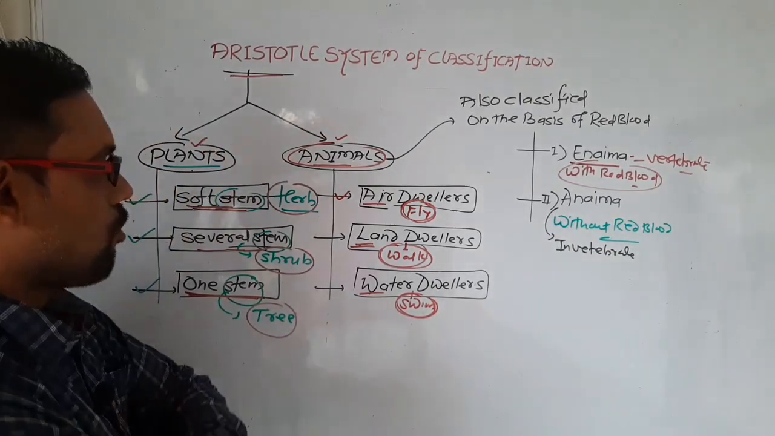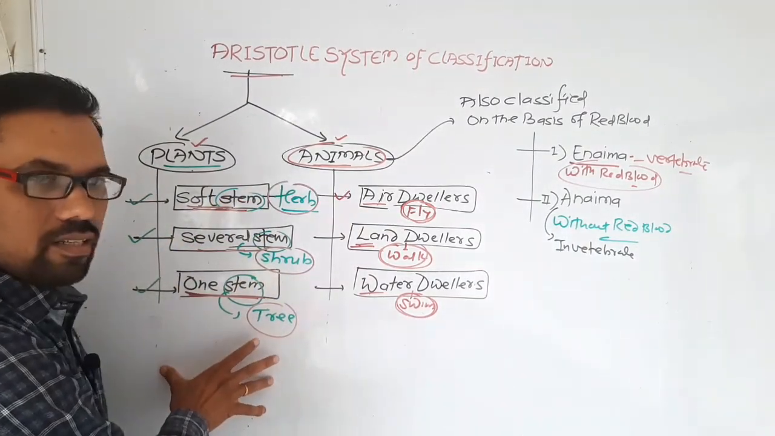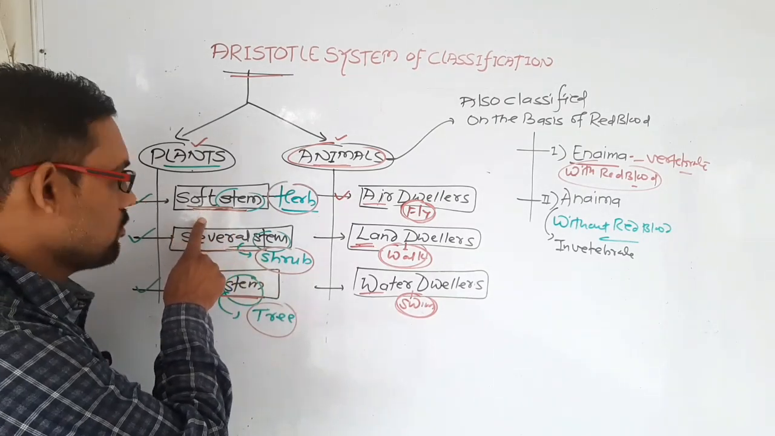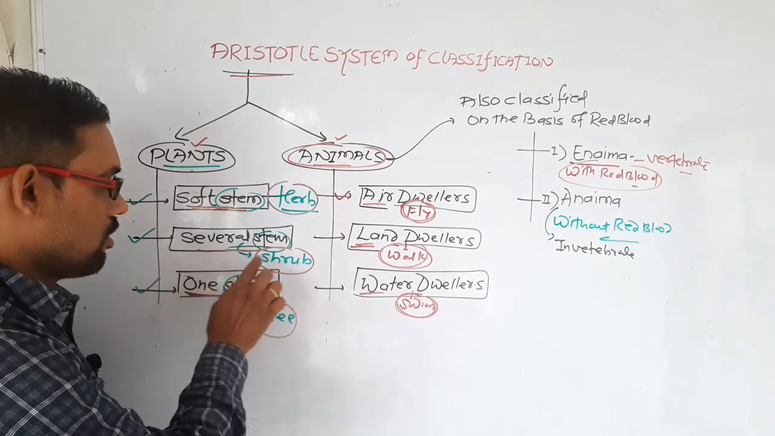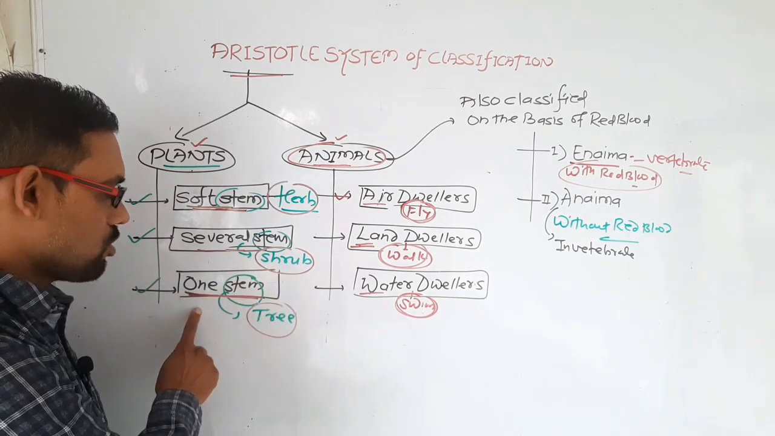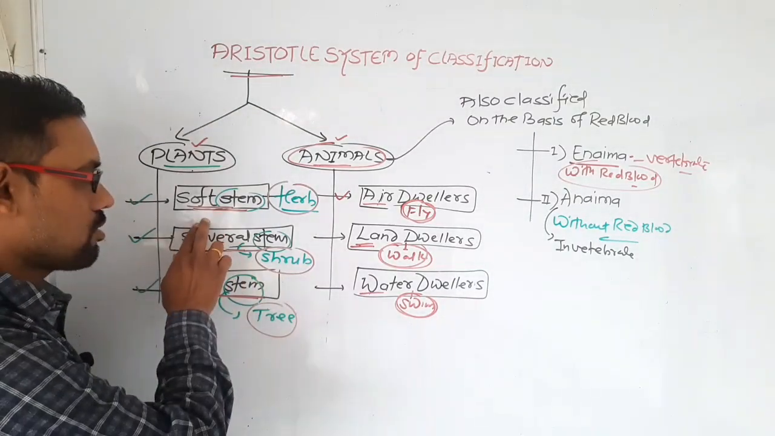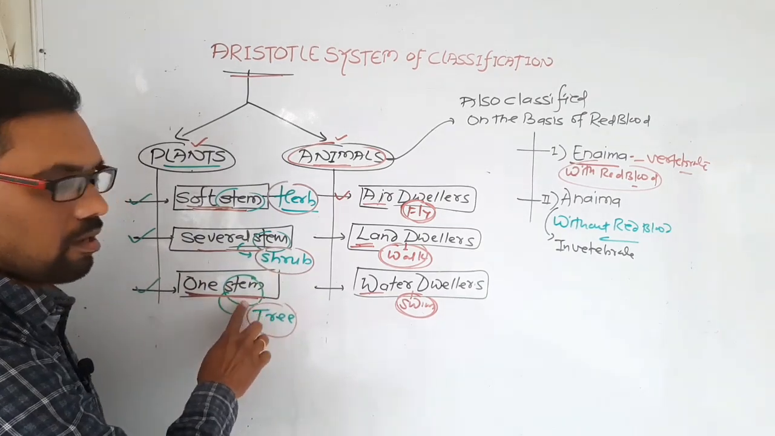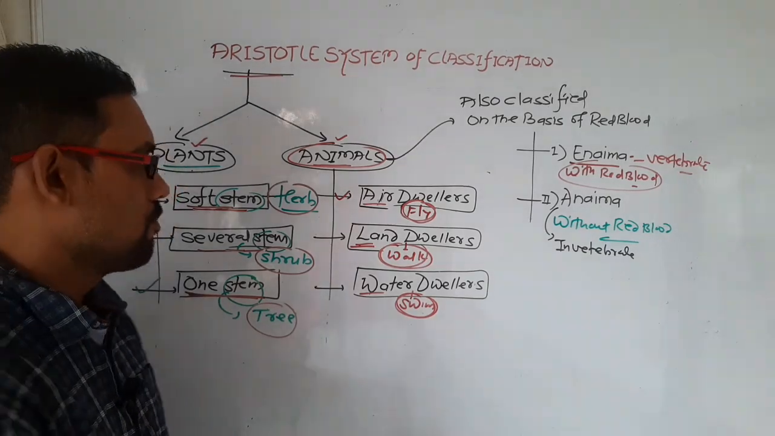So look at that, how many types are there. The plants were classified into three categories on the basis of stem. Those having a soft stem are called herbs, those having several stems are called shrubs, and those having one stem are called trees. So short stem plants, several stem plants and one stem plants. This is the classification made by Aristotle.